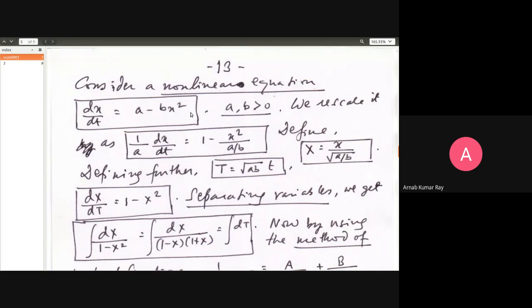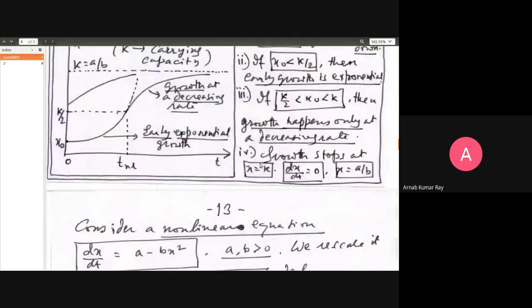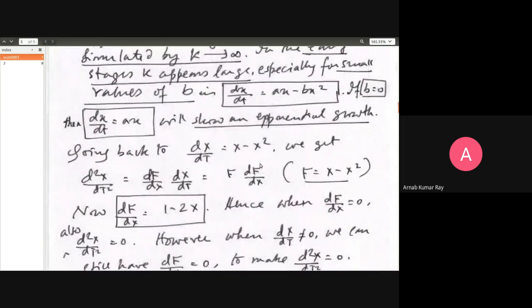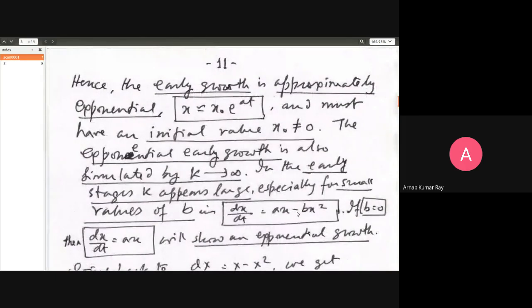Anyway, there's one thing that I'd like to remind you: with a and b being positive, what is the requirement on the initial condition? I hope you will be able to recall that in the last class I said that if you have a system like dx/dt is equal to ax minus bx squared, then as soon as you set x equal to 0 on the right hand side, dx/dt will be equal to 0. So at t equal to 0, if you set x equal to 0, dx/dt will also be equal to 0. Thereafter, there will be no growth for this system, right?